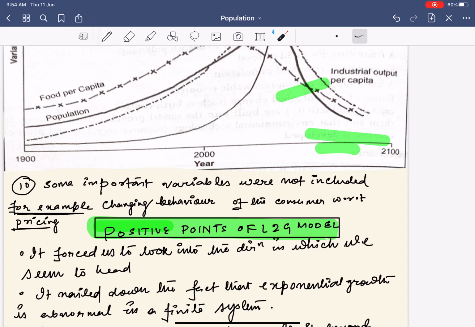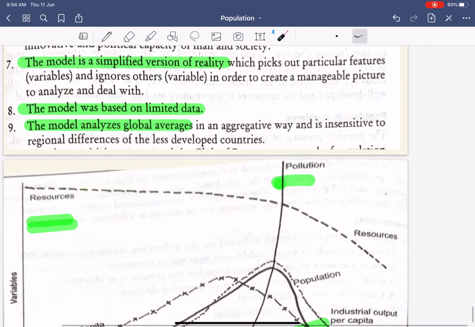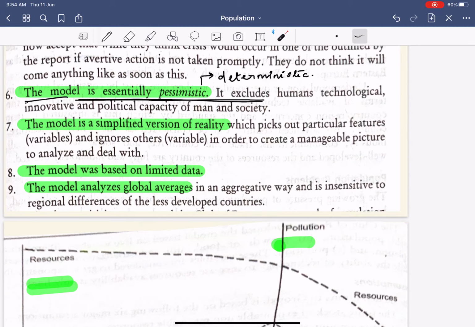Hence the population will try to change, to get into some other form of resources which is cheap. So this is something that the limits to growth model never added into it. Next, again the model was based on limited data. Yes, in 1972 the data was very limited.